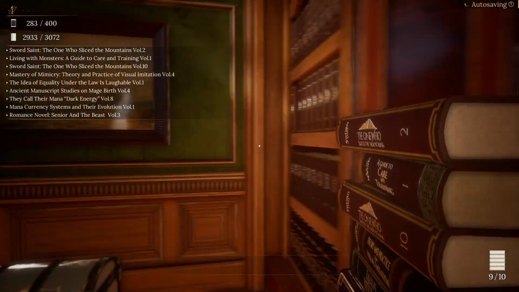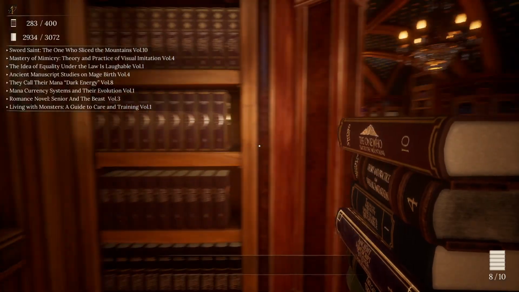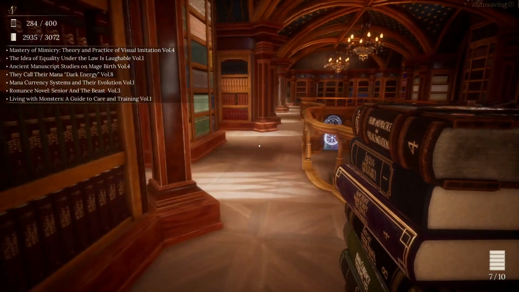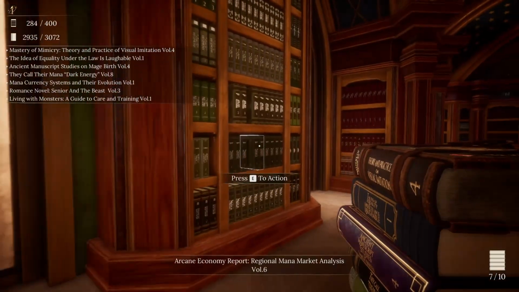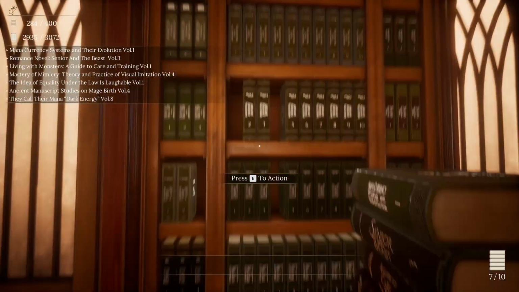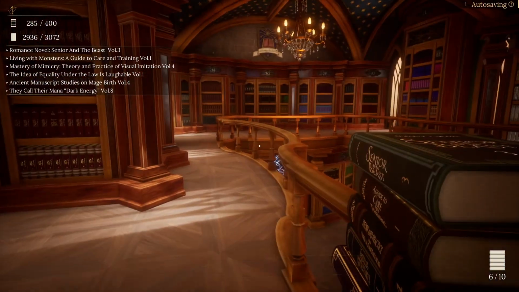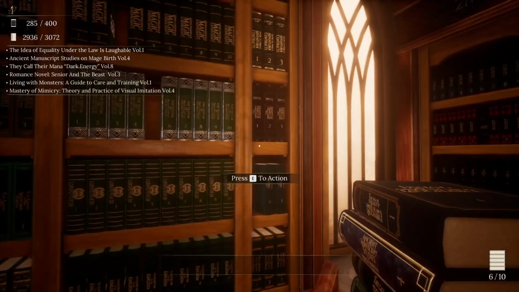The One Who Sliced Mountains, Volume 2 and 10 completes that one off. We don't have any everyday. What about art? No. Any mana currency systems and the evolution, Volume 1. Up here. Okay. The idea of equality under law is laughable.